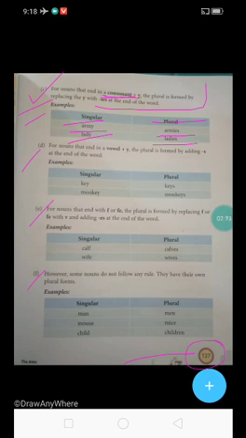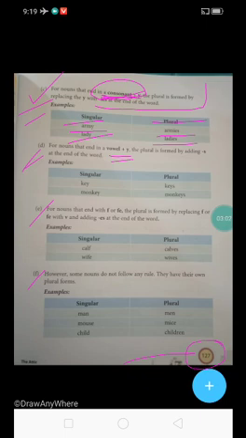So students, now come to the next, D. For nouns that end in a vowel plus y. Before we studied consonant plus y, today we will discuss vowel plus y. So here it is saying that for nouns that end in a vowel plus y, the plural is formed by adding s at the end of the word.